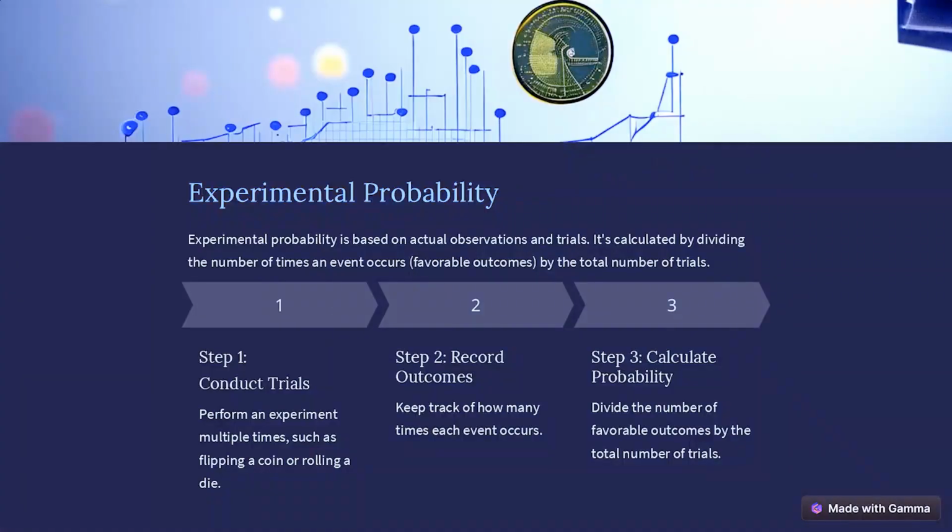So you conduct trials, perform an experiment multiple times, such as flipping a coin. Then we keep track of how many times each event occurs, and we calculate the probability. How do we do that? We divide the number of favorable outcomes by the total number of trials, which is also one of those things that I've mentioned now.